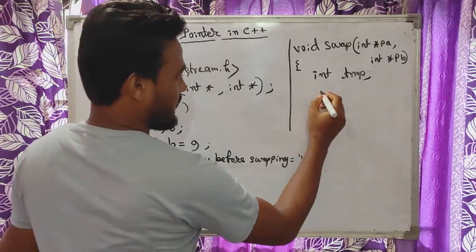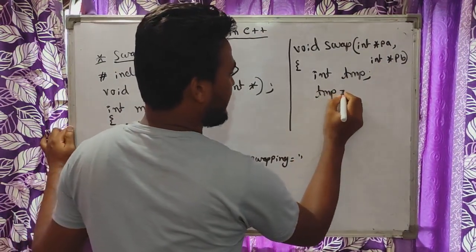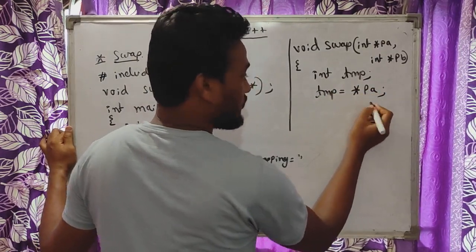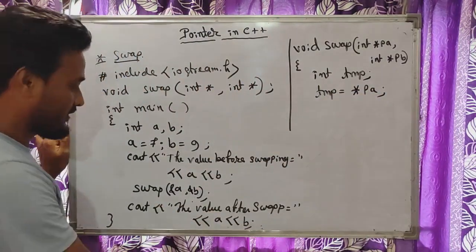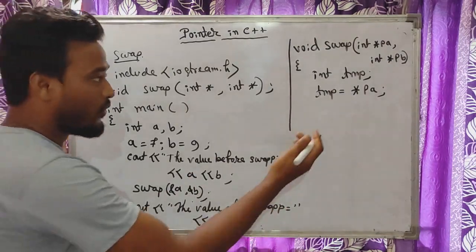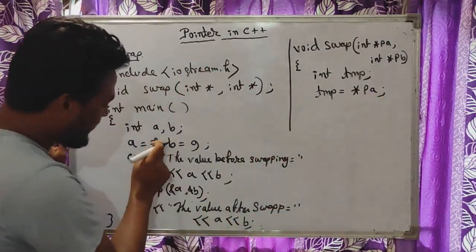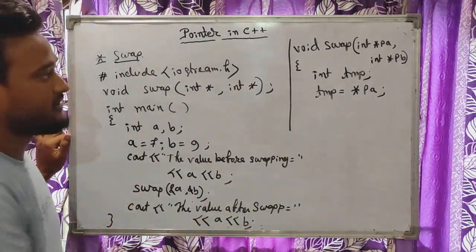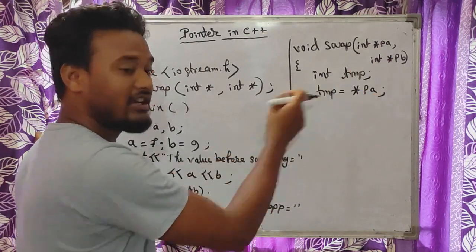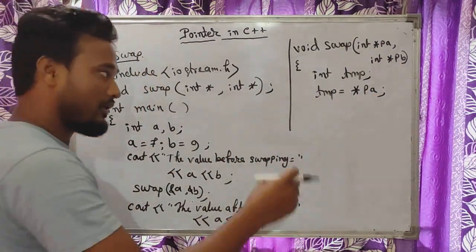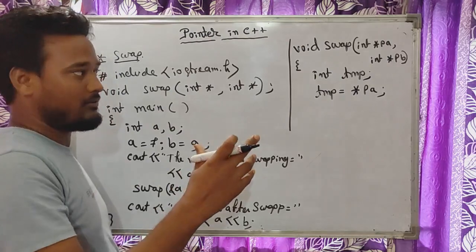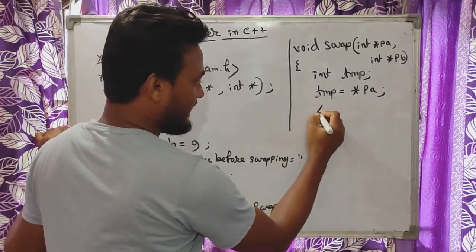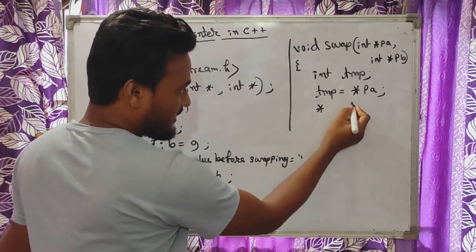So what we can do here, temp equal to asterisk PA. Why are we using the asterisk? Because ultimately we are assigning the actual value. If you do not write the asterisk, then this PA is a pointer argument, so the address will be coming. We are exchanging the actual values, that is why we have to declare it like this.